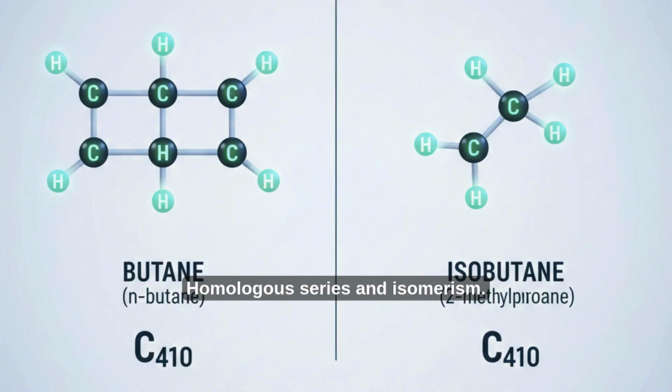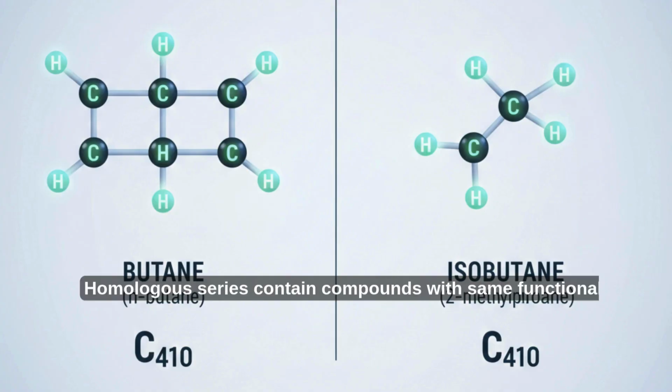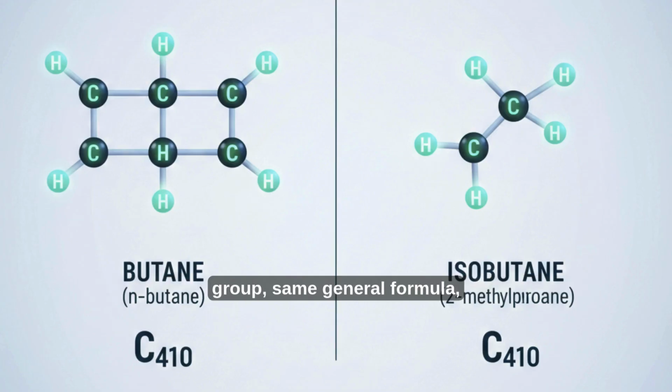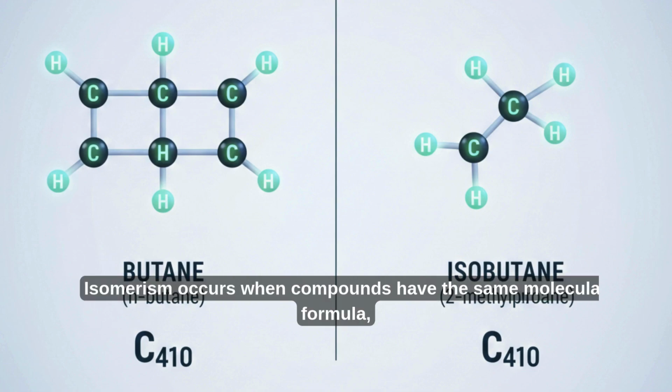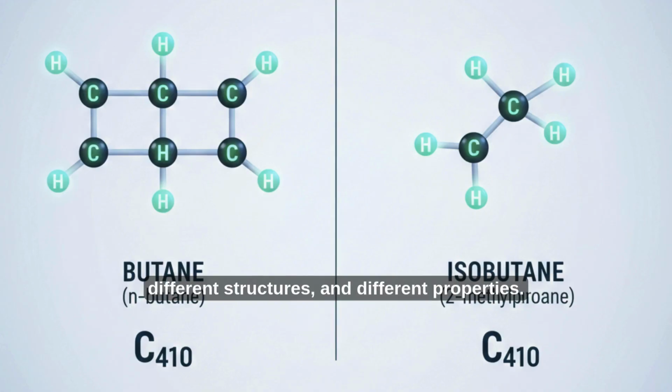Homologous series and isomerism. Homologous series contain compounds with the same functional group, same general formula, and a difference of CH2. Isomerism occurs when compounds have the same molecular formula, different structures, and different properties.